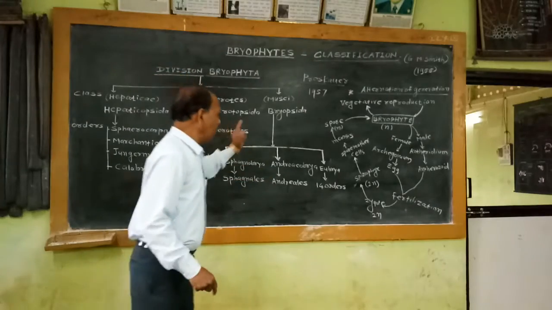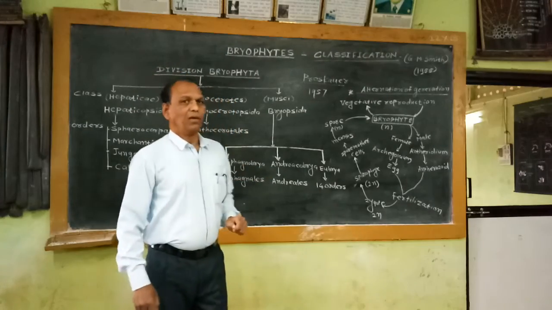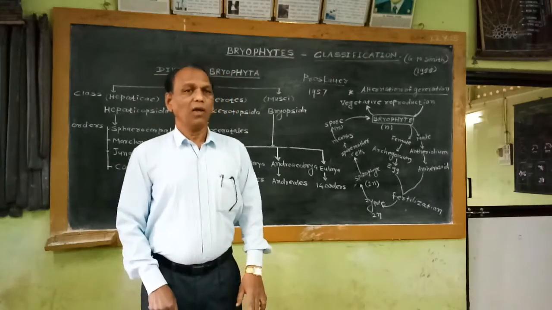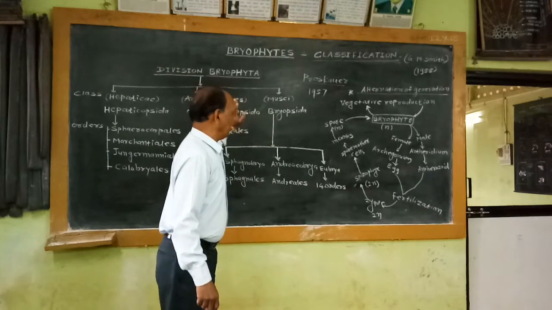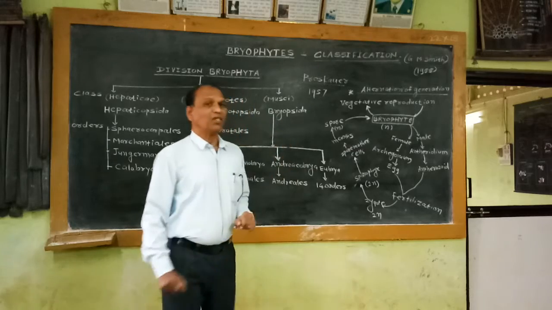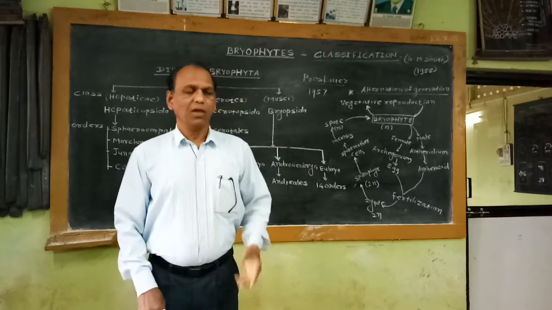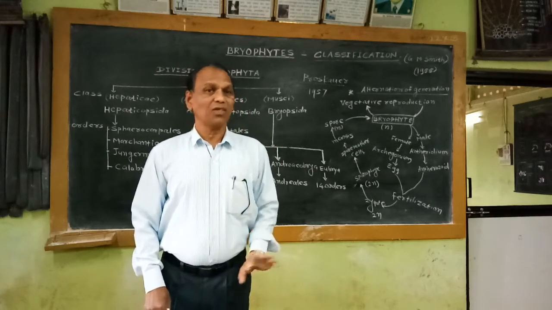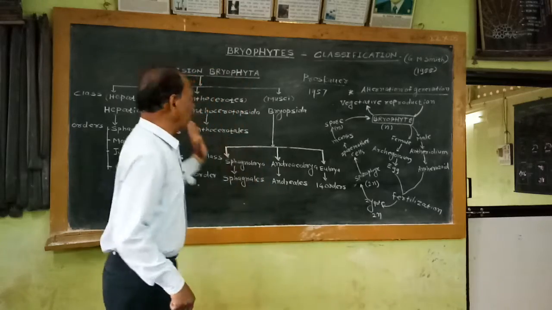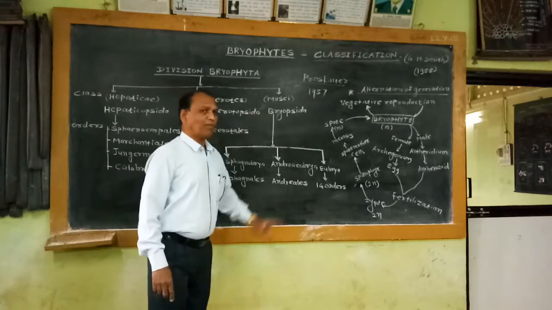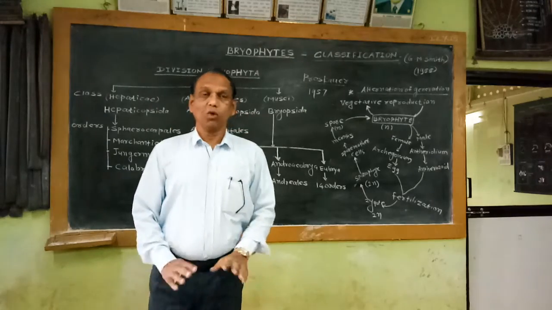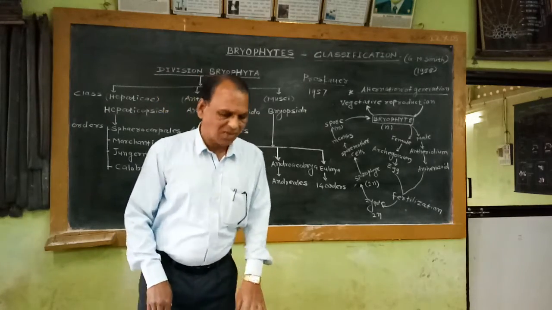Another important character of Bryopsida is that they are commonly known as leafy gametophytes. The sporophyte in this class is well differentiated into foot, seta and capsule, these three distinct parts. So compared to Hepaticopsida and Anthocerotopsida, Bryopsida includes all types of mosses.